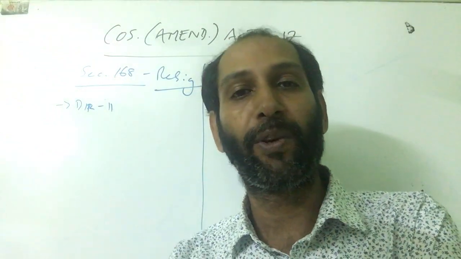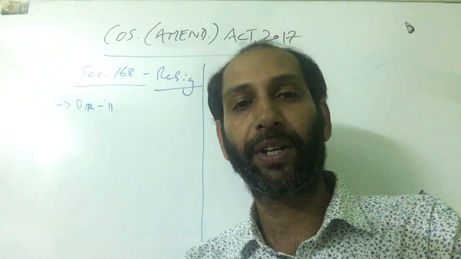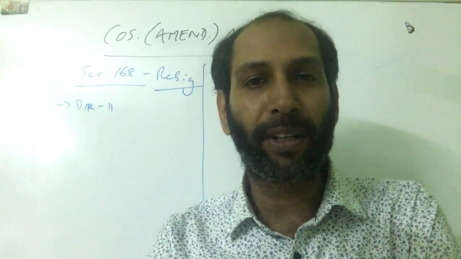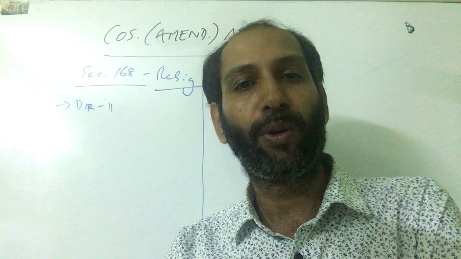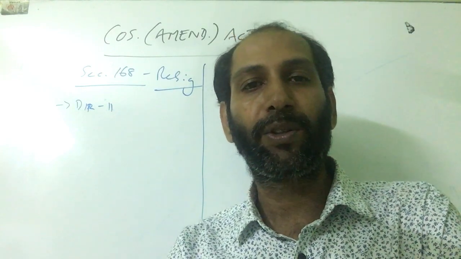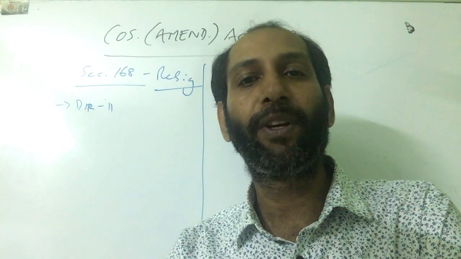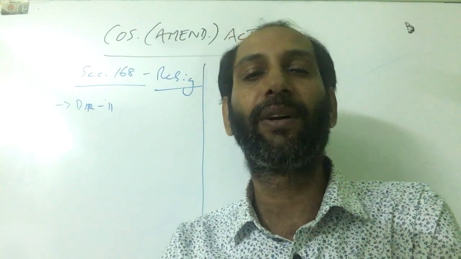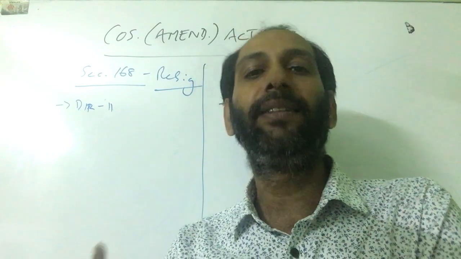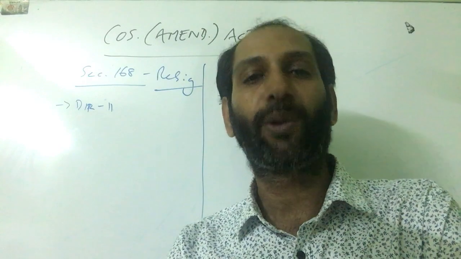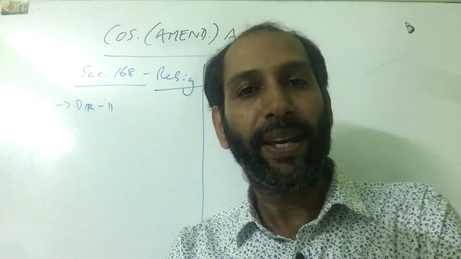And most of the students may know. Anyway, I will just go through a few points. One, a director should give a written notice to the board, and the board should take note of that at a board meeting. After that, the board should take steps to file form number DR12 with the Registrar of Companies within 30 days of getting the resignation letter. In turn, the director should also file DR11 form with the ROC stating the reason as to why he has resigned.